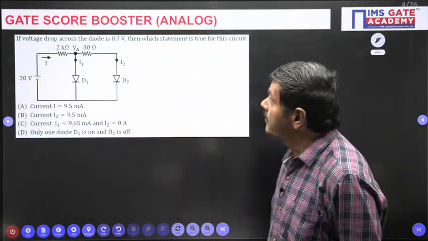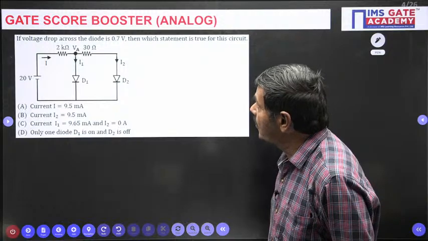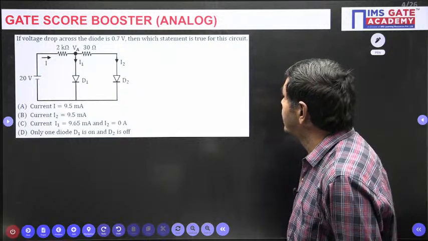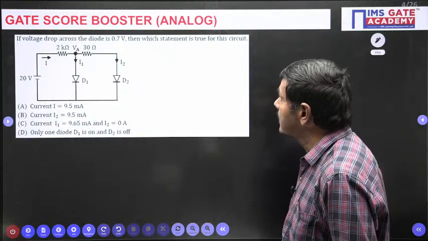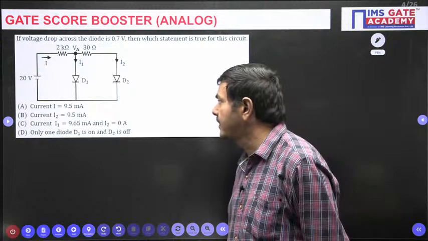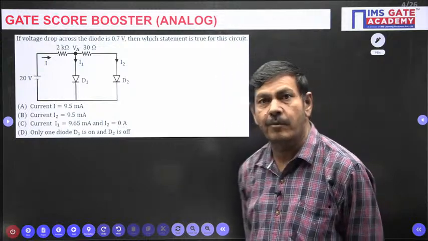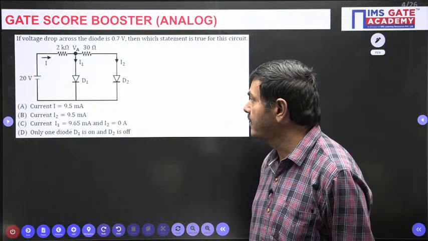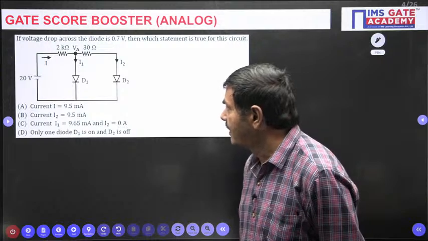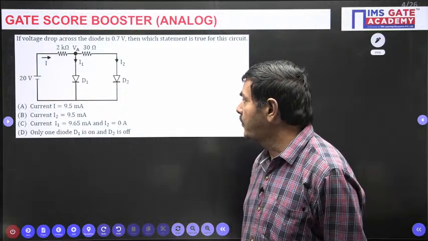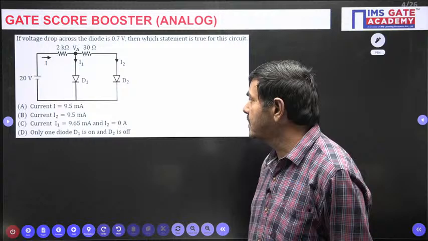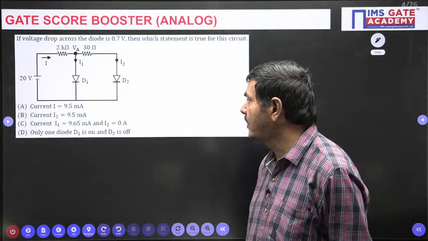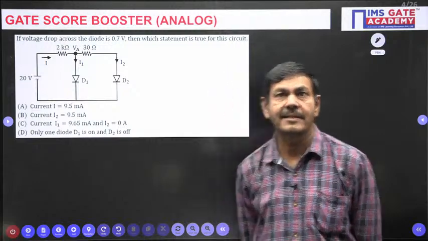What is given in the problem? If the voltage drop across the diode is 0.7 volt, then which statement is true for this circuit? And 4 options are given. Option A, current I equal to 9.5 milliamperes. Option B, current I2 equal to 9.5 milliamperes. And current I1 equal to 9.65 milliamperes and I2 equal to 0 amperes. Only one diode, D1 is on and D2 is off. Like that, 4 options are given.